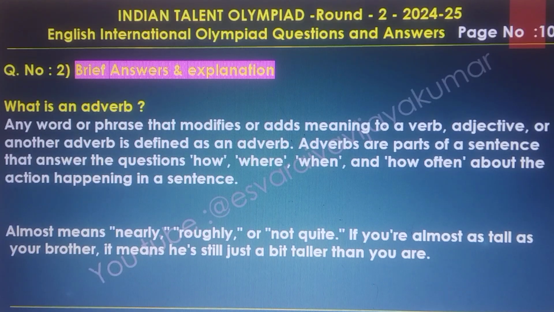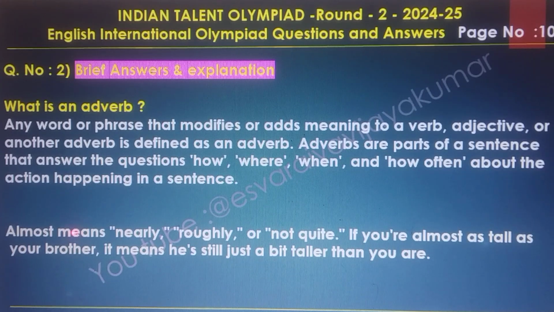An adverb or adverbial phrase modifies or adds meaning to a verb, adjective, or another adverb. Adverbs answer the questions how, where, when, and how often about the action in the sentence.